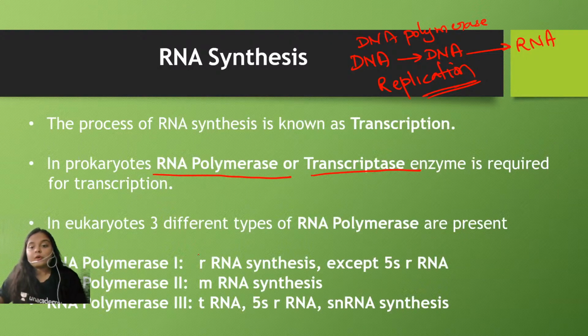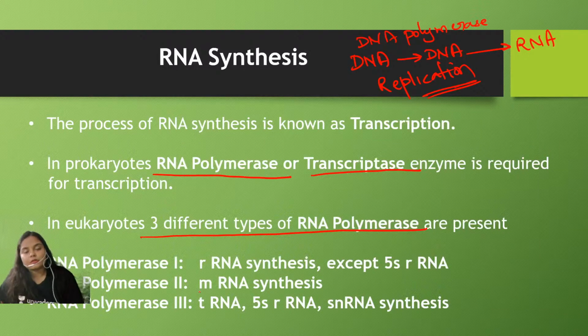In eukaryotes, there are three different types of RNA polymerase, and they are involved in different functions. RNA polymerase 1 synthesizes rRNA. All the ribosomal RNAs are synthesized with the help of RNA polymerase 1 except the 5S rRNA.